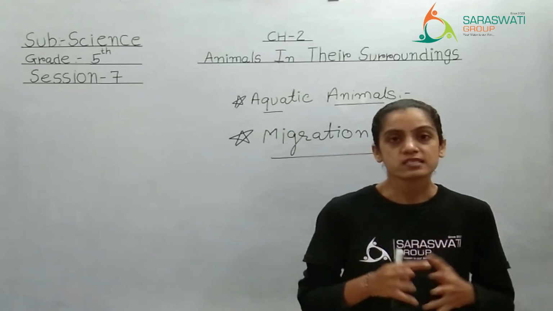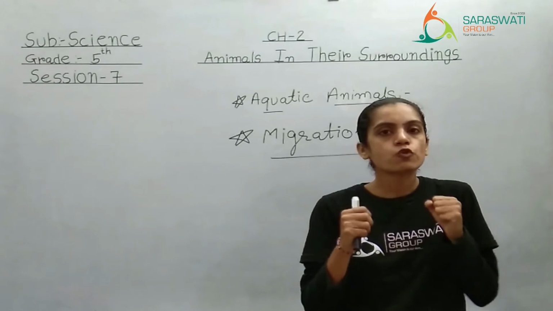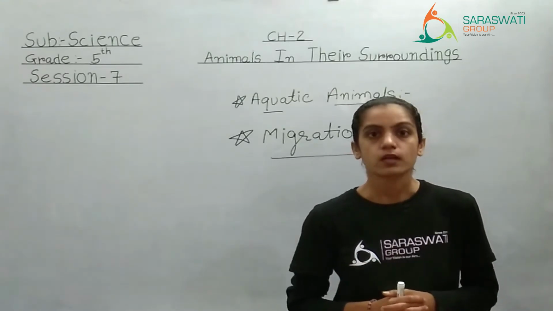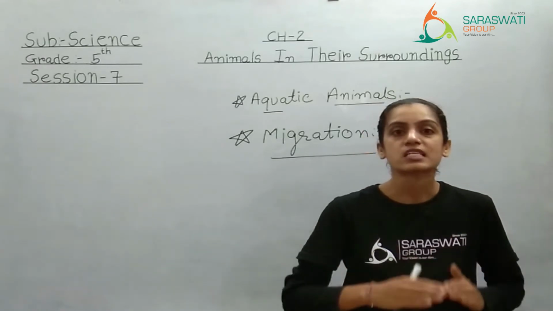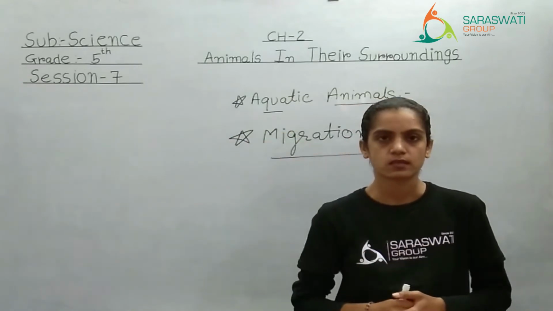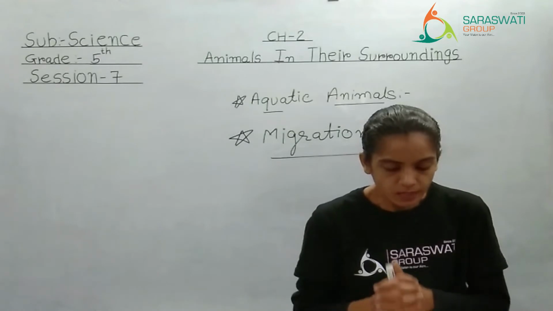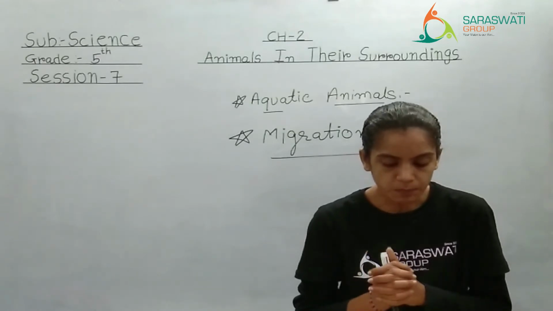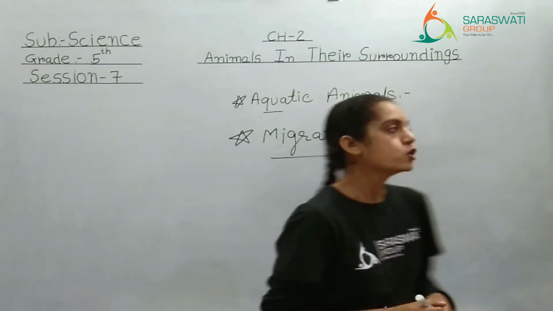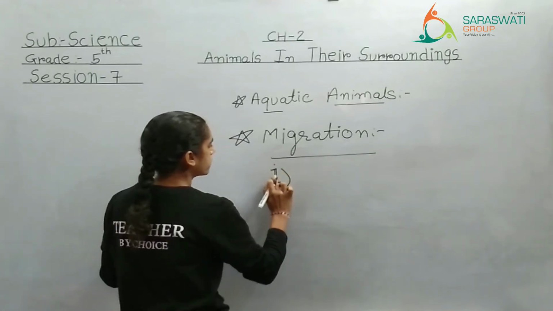So they escape from the area where the temperature is too cold and they cannot bear that temperature. So they are transferring from that cold place to some hot place. Find food and also find a suitable place to give birth to their young ones. So migration can be done for three main factors.